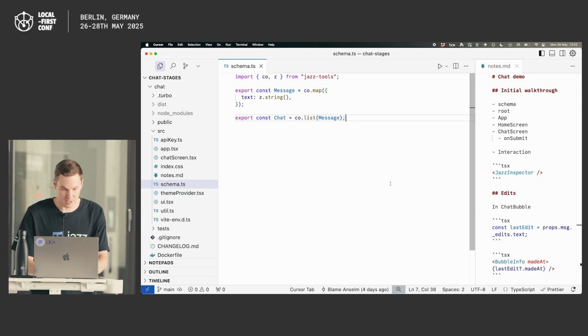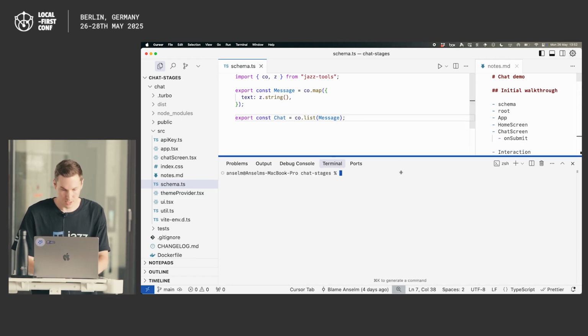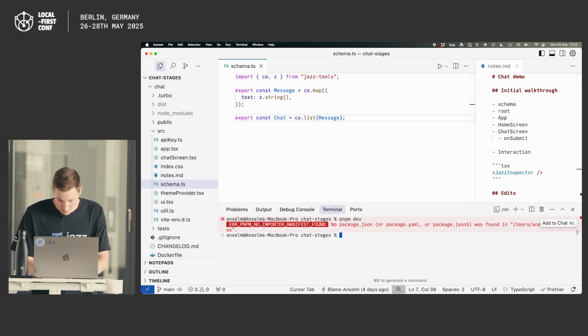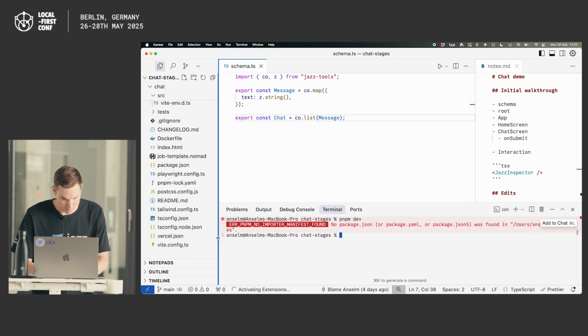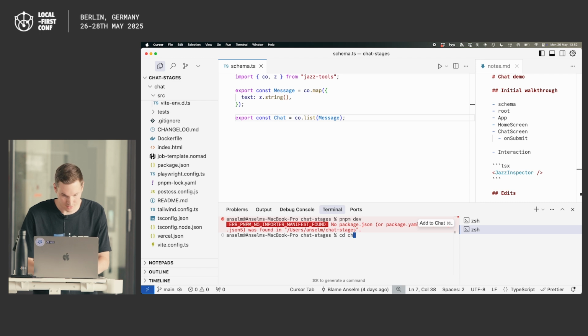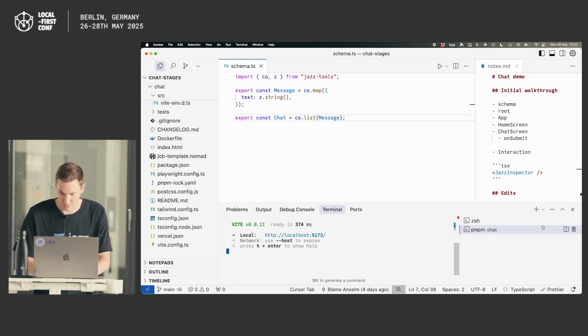I've got kind of a base started here. I'll just get that going. Where am I? Why don't I have a package.json? I think you need to go into chat. Yes. Because you are in chat stages. So you are paying attention, that's perfect.